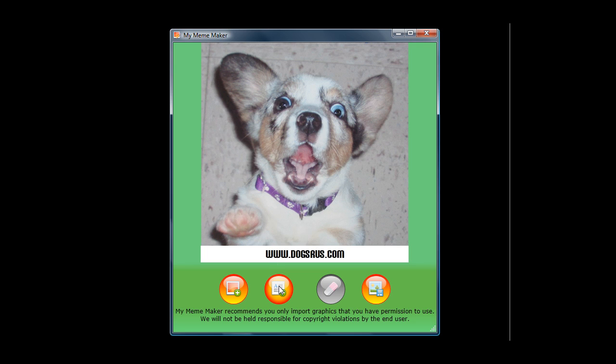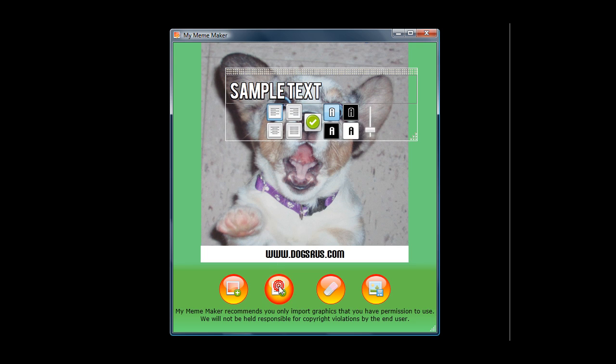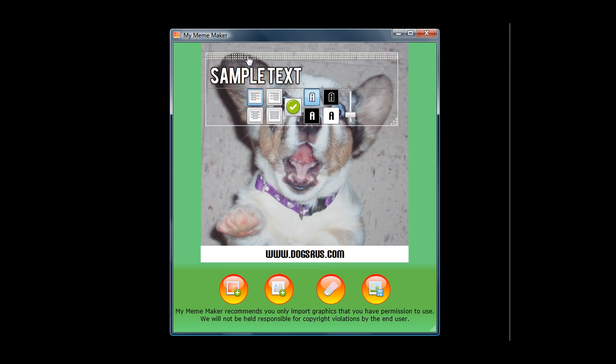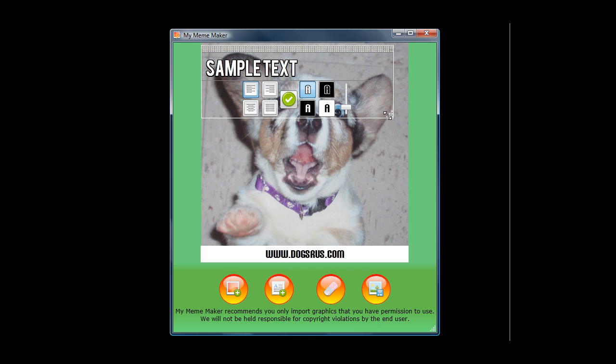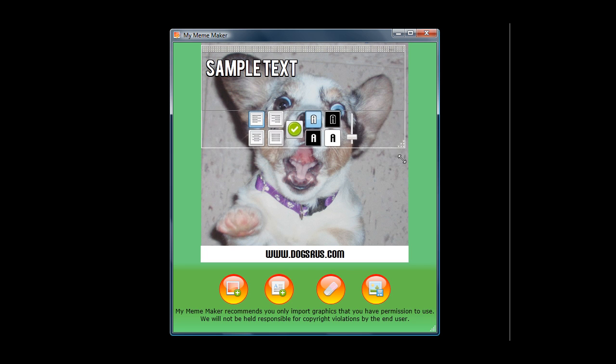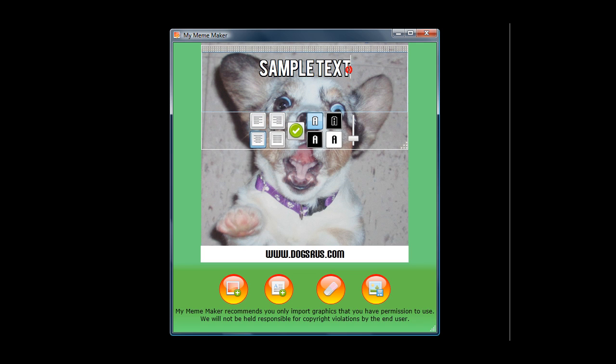Now I want to add some text up here. And so I'm going to click on this box and you see my sample text. I can take my mouse and move this text box wherever I want. I can stretch it by moving this corner up or down. And on sample text, I'm going to center this. And we'll just make a humorous one.